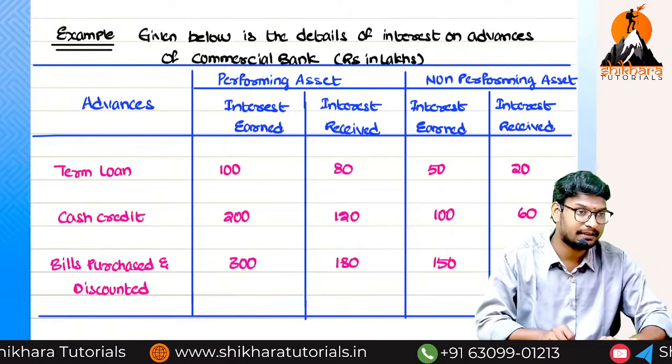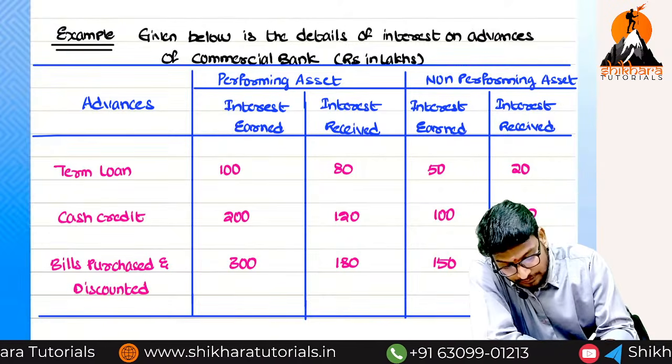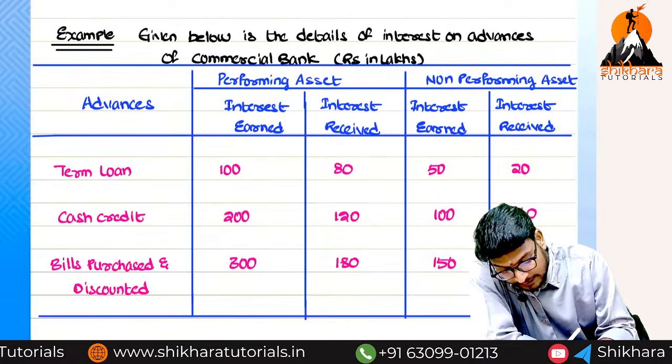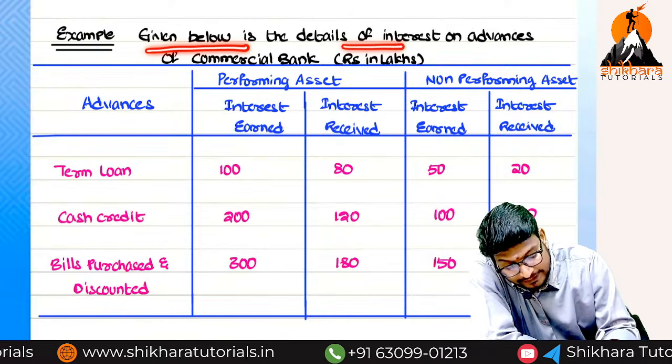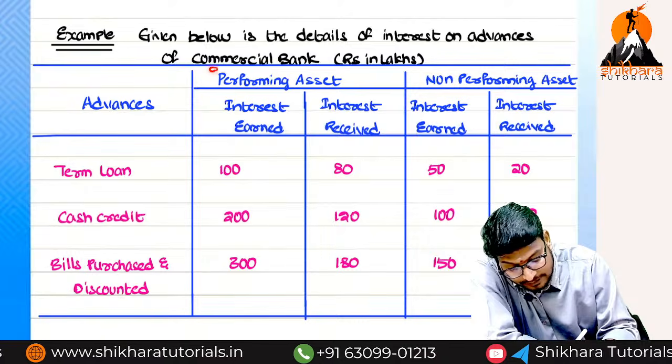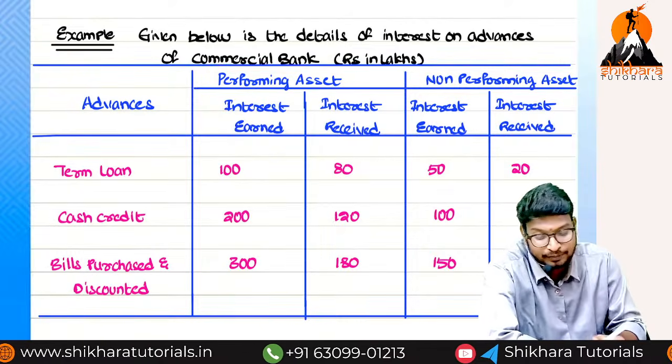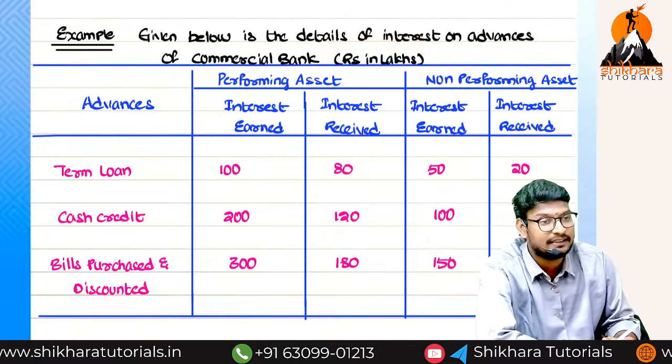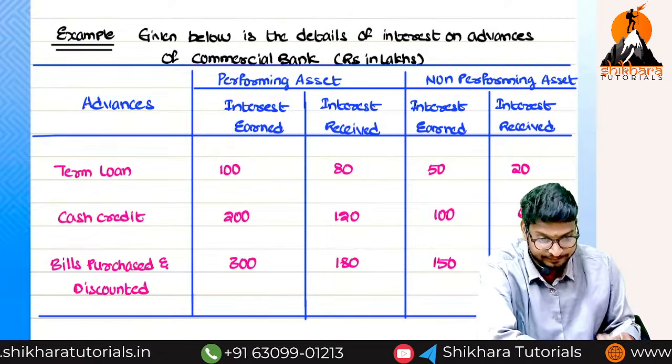Same example. So this is a question. Given below are the details of interest on advances for which bank? A commercial bank. Rupees in lakhs. You have to take care of this one.